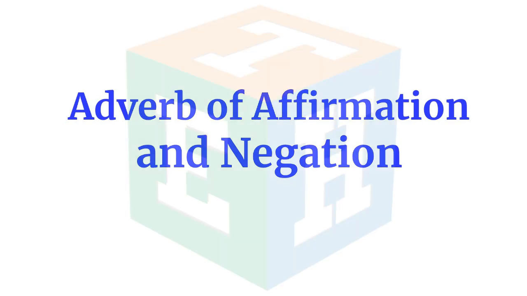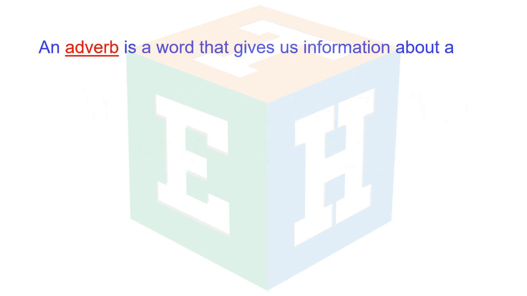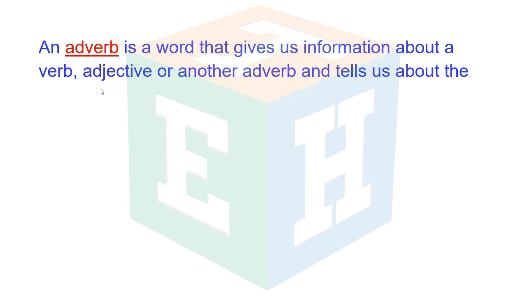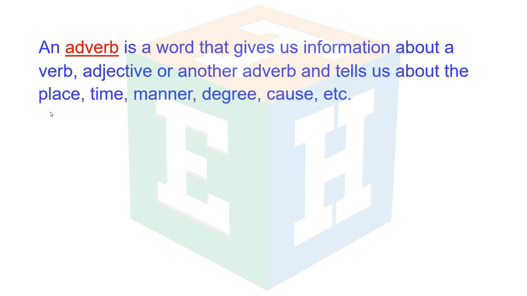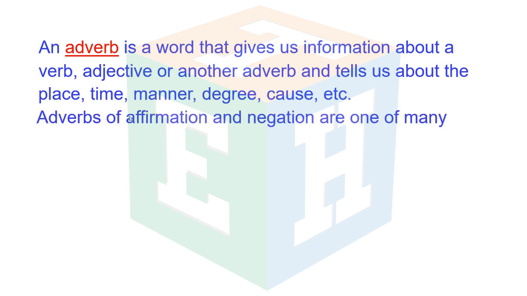In today's video, we're going to be looking at adverbs of affirmation and negation. So let's get started. An adverb is a word that gives us information about a verb, adjective or another adverb, and tells us about the place, time, manner, degree, cause, etc. Adverbs of affirmation and negation are one of many types of adverb.